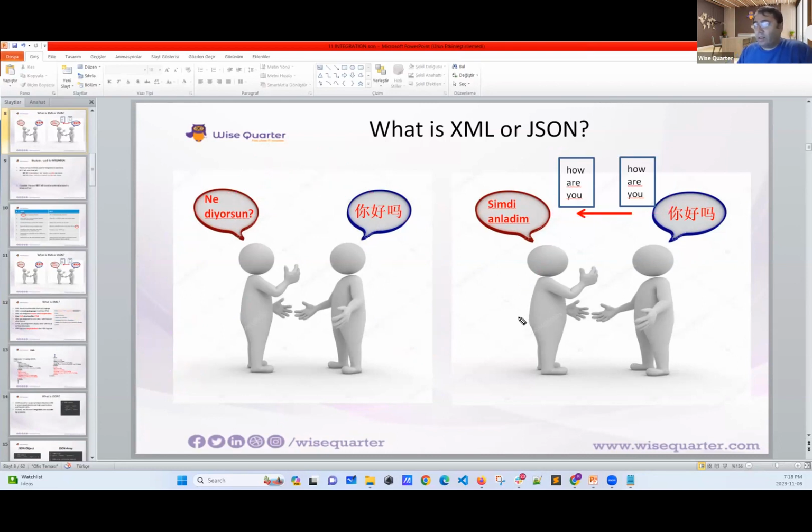Now, think that this is system A, and this is system B. This has a totally different language, and this has a totally different language. Then we need to create a common language to communicate, which is called XML or JSON. We have not only two, we have, I don't know, maybe over 10 different common languages. But the most known are XML and JSON. Nowadays, we have other things, GraphQL, etc. Now, we will learn what XML and JSON mean.